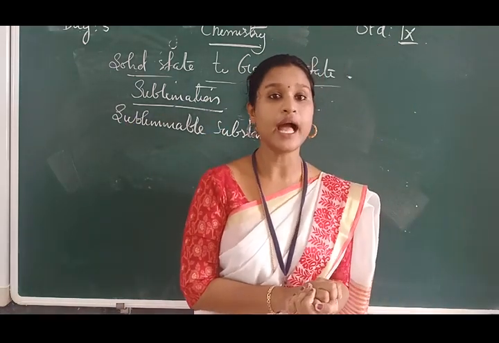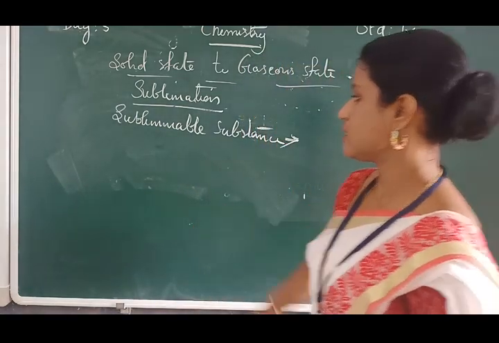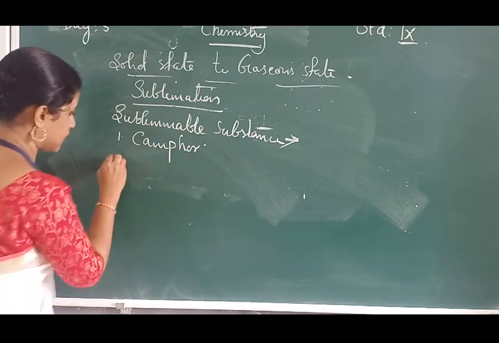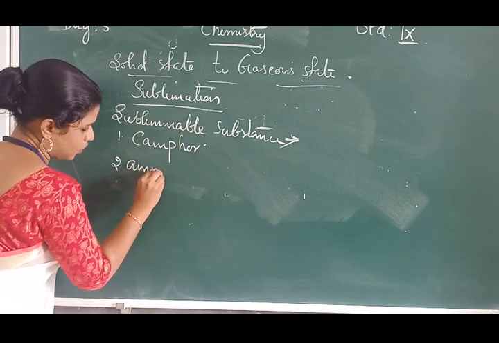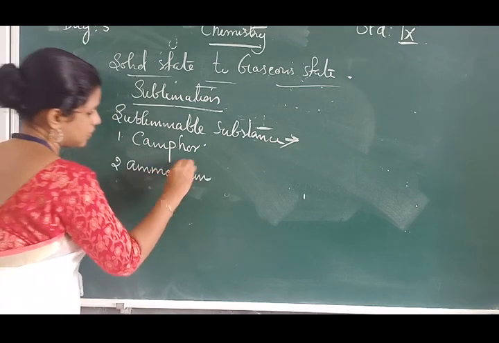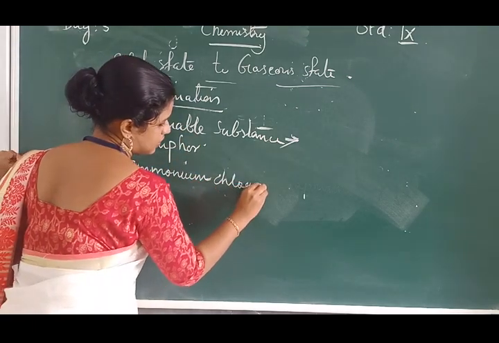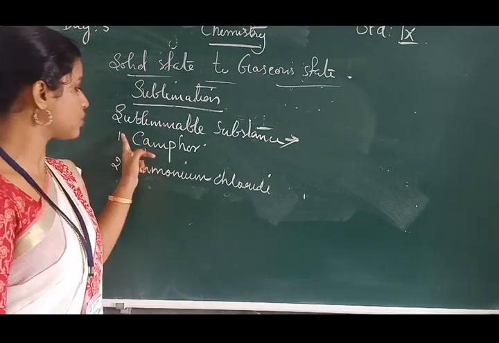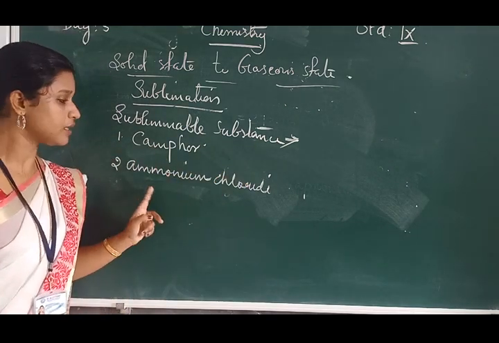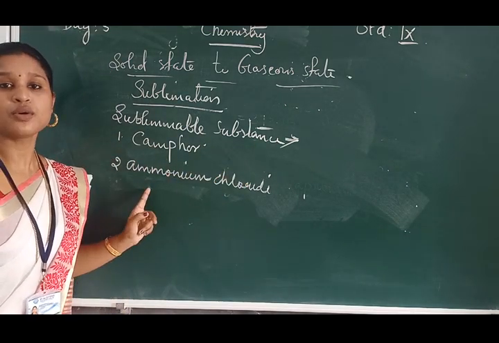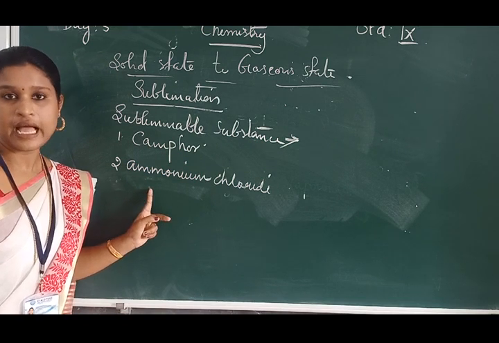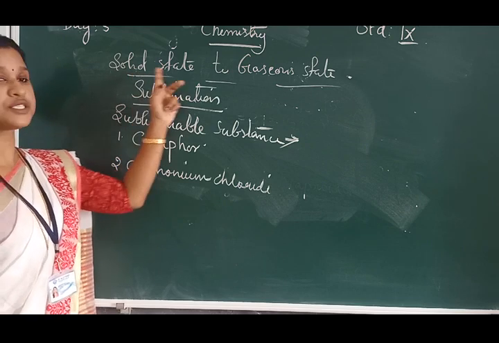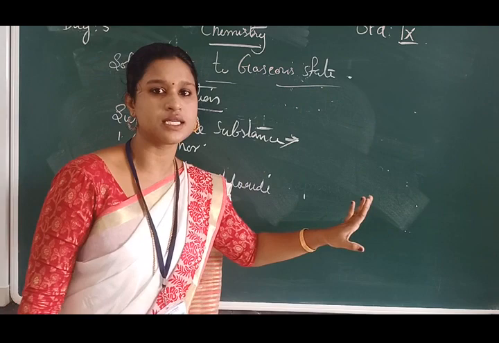So what are the sublimable substances? First one is camphor. Second one is ammonium chloride. These are the two examples for the sublimable substance. These two sublimable substances have the ability to directly convert from solid state to gaseous state without passing through the liquid state.